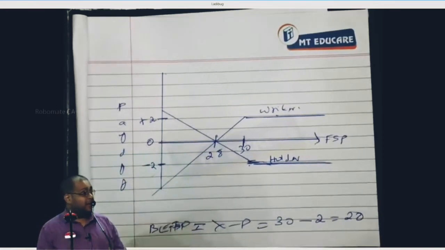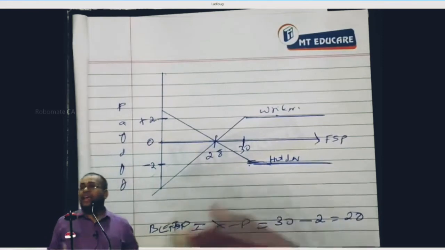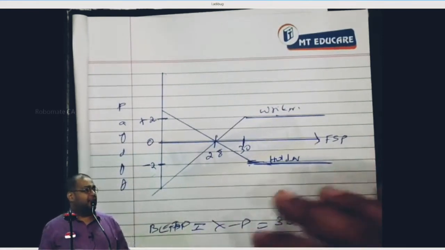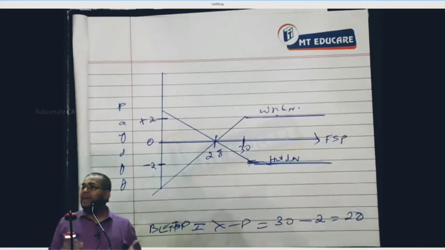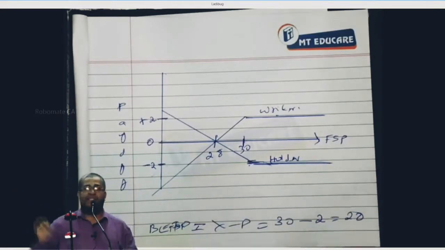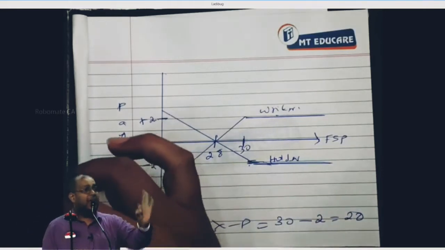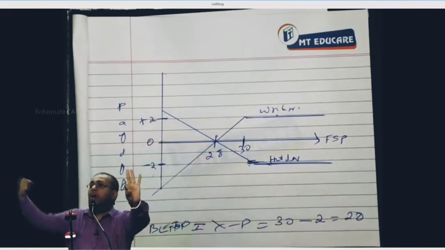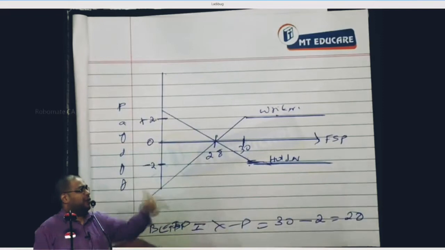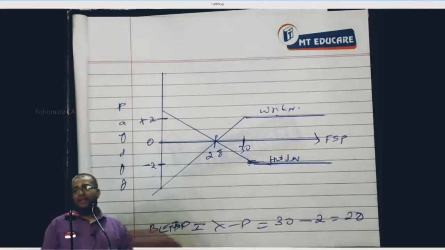Can share price become minus infinity? It can drop maximum to 0. A share cannot trade at negative price in the market. Correct? Now, in that case, the maximum value you can have is the strike price. 30 rupees strike price. A share is trading at 0 rupees. You can make how much value? 30 rupees. On the premium, 2 rupees gone. So the maximum profit you can make is only 28. Correct?